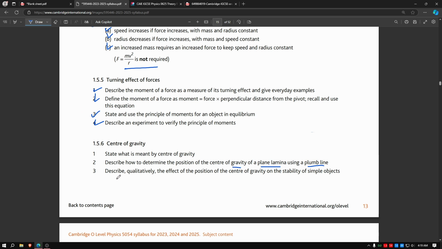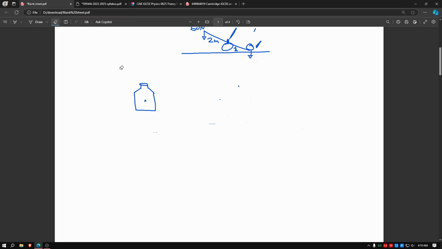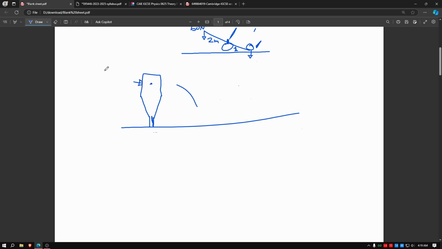And the last point of this topic: describe quantitatively the effect of the position of the center of gravity on the stability of a simple object. So what role does center of gravity play to stabilize objects? Let's just say this is the ground and you have one object here that goes like this, has a very bad base and whatnot, so the center of gravity will be very high. If a very tiny force acts upon it, it will instantly fall downwards if the center of gravity is very high.